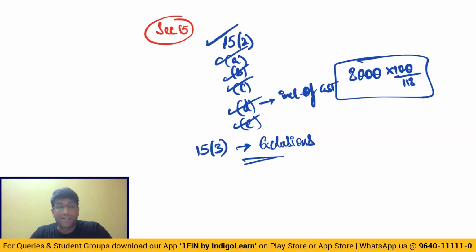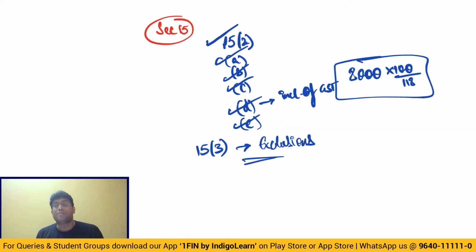Post-supply discount. Discount is given after supply is made based on an agreement existing at the time of supply. And that agreement is linked to the invoice, and proportionate credit is reversed by the recipient. So there are three important points to be kept in mind. Point number one, there is an agreement existing at the time of supply. Point number two, discount is linked to the invoice. Point number three, proportionate credit is reversed by the recipient.